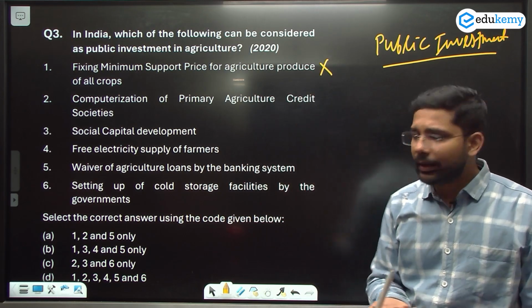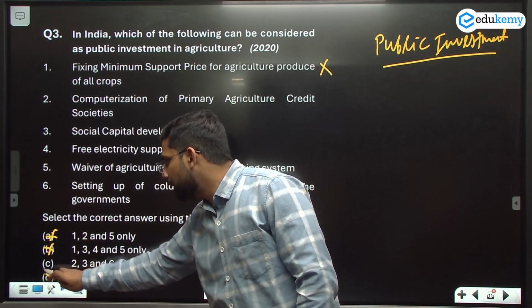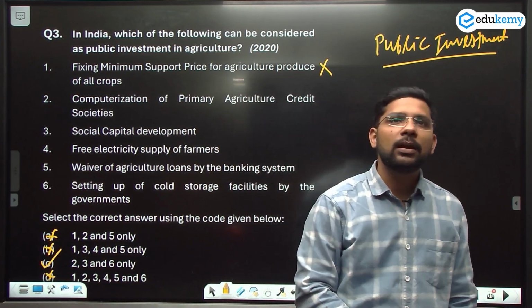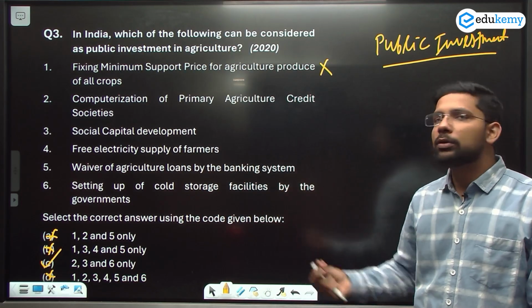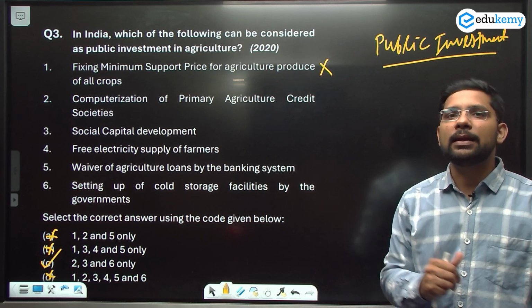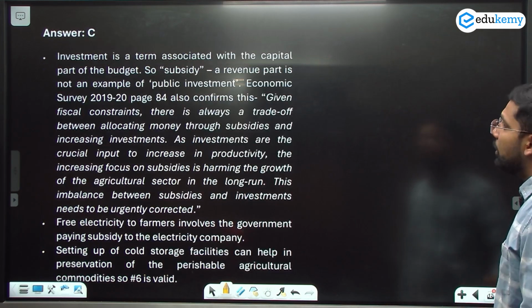If we are coming directly to the options, I can eliminate option A, option B and option D, and I can mark option C as the right answer. So if you know even one option, you can directly go to the answer and eliminate the other options as well. So the answer of this question will be C here. Now let's move to the next question.